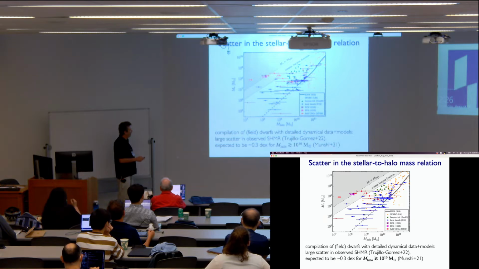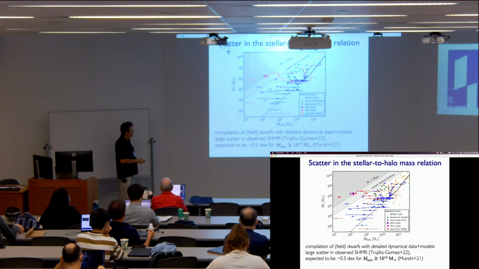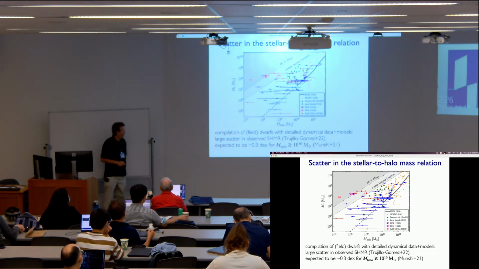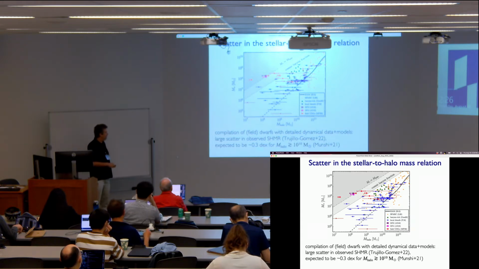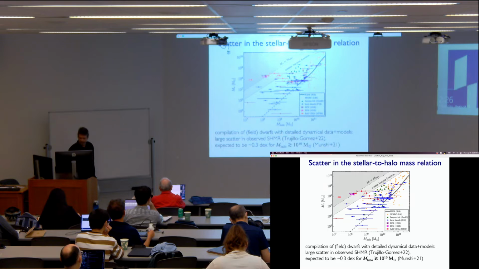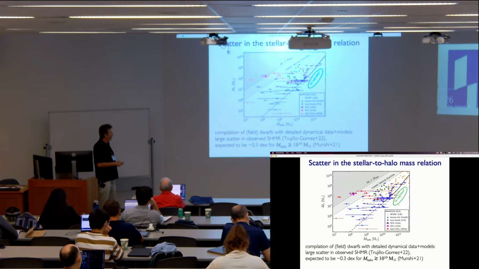What he was pointing out is that there's an apparent tail to low halo masses at fixed stellar mass. And those two galaxies I just showed, DF2 and DF4, are over here. But there are also these field UDGs that have been studied with HI kinematics that are finding similar offsets. So the idea is that you have some scatter expected in the stellar to halo mass relation, but perhaps not as much scatter as we're observing, of order a magnitude. And I'll just say the globular cluster rich UDGs that I showed earlier would sit on this side of the relation. So we're seeing this very large scatter in UDG dynamical masses.